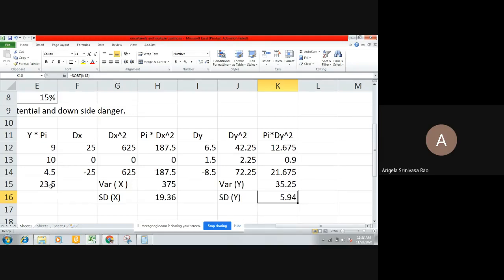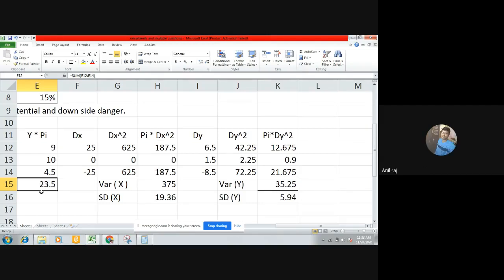That means what you are expecting may go up by another 6% or come down by another 6%. I am rounding off 5.94 to 6, as it is almost near to 6. Therefore, for simplicity, I am taking 6 as risk, and risk implies that your return can go up to 29.5% or come down to 17.5%, plus or minus. That means in any case you are in the positive returns.